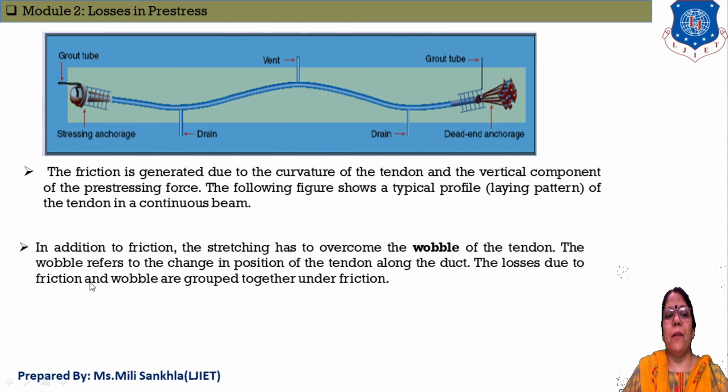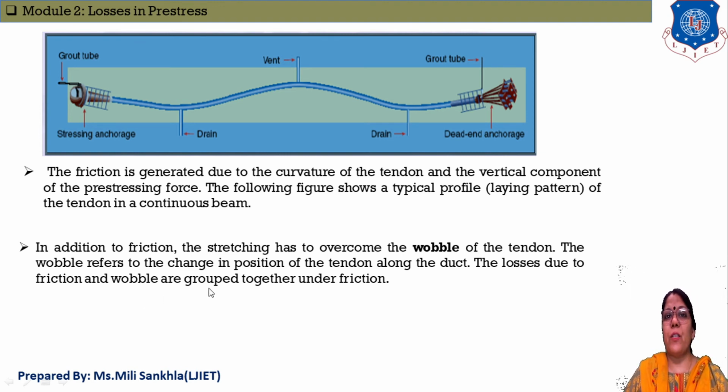Now second, friction straightening has to overcome the wobble of the tendon. The wobble refers to the change in position of the tendon along the duct. Simply, the wobble effect is the change in position of the cable along the length, and ultimately the loss is the summation of the friction and the wobble effect in this cable. We have to add two losses: first, due to friction, and second, due to the wobble effect.